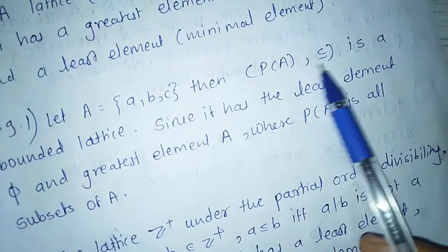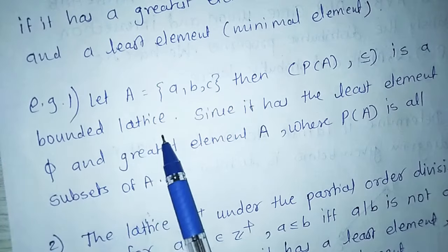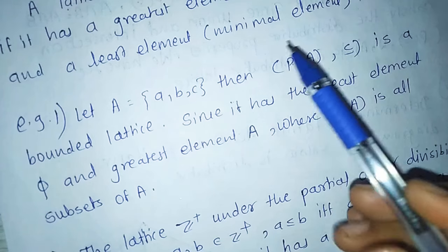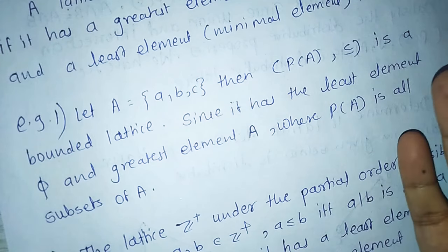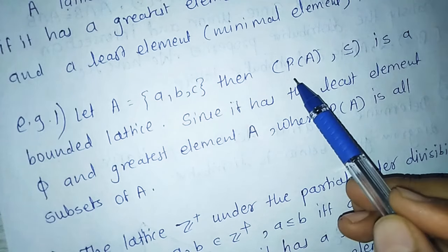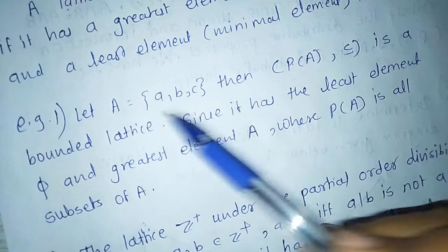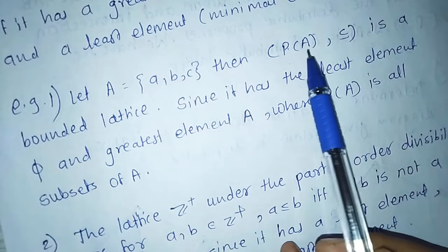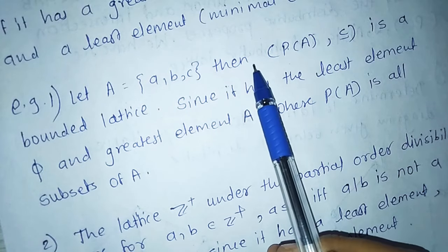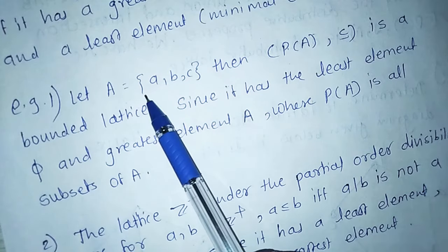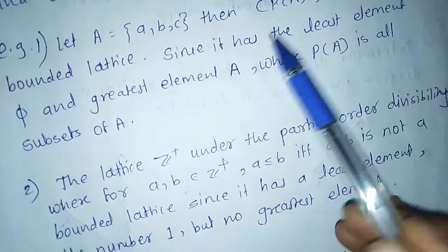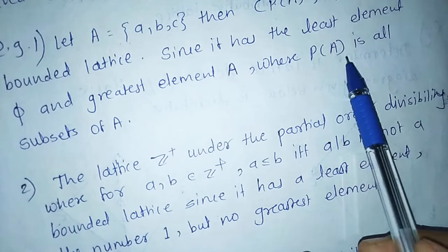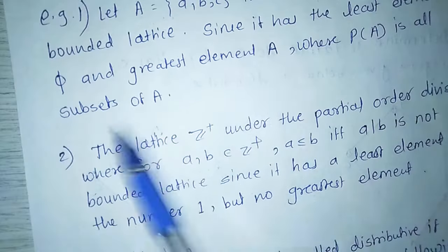Then P(A), less than or equal, is a bounded lattice because P(A) means the power set of A, the set of all subsets of A. So P(A) contains the empty set and so on up to the set A. The minimal element is the empty set and the maximal element is the set A.